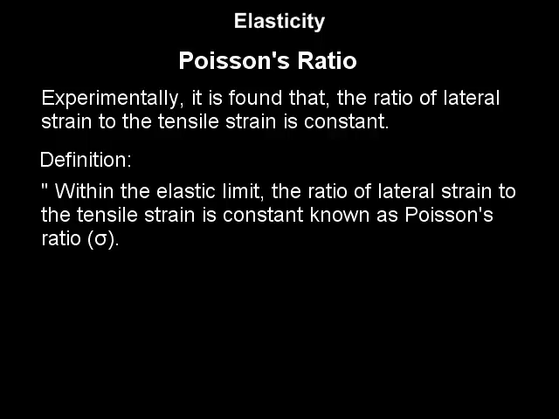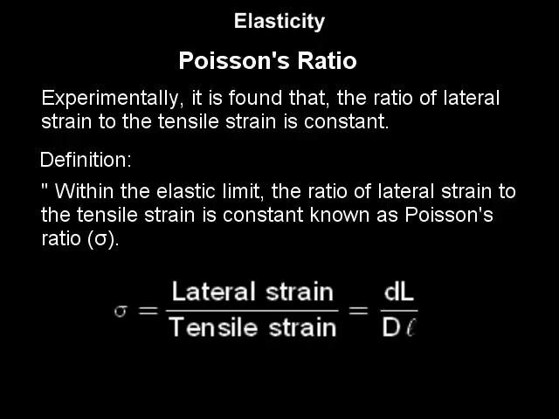Hence, the lateral strain developed is small d upon capital D, and the tensile strain developed is small l upon capital L. As per definition, sigma is lateral strain upon tensile strain. Hence, sigma is small d capital L upon capital D small l. As both the strains are unitless, their ratio is also unitless. Hence, Poisson's ratio is a pure number without any unit.